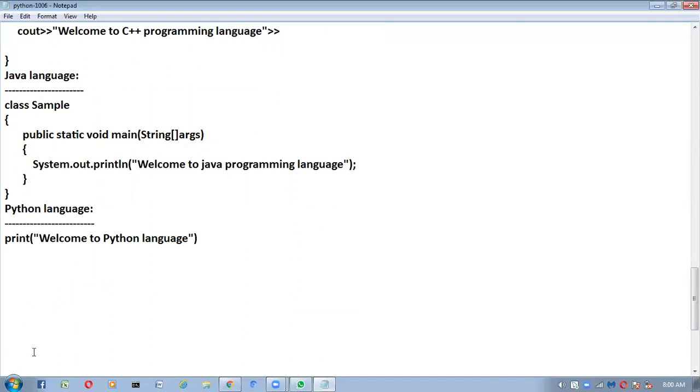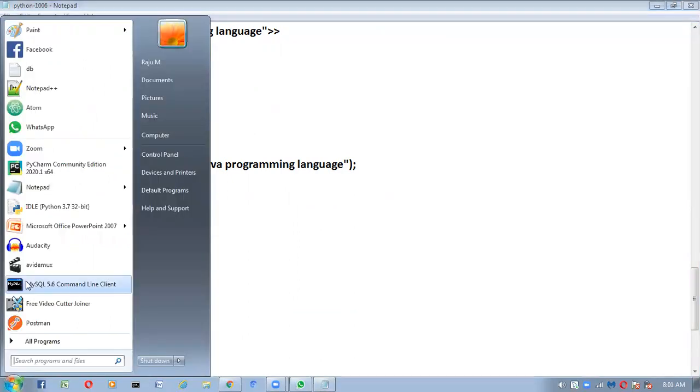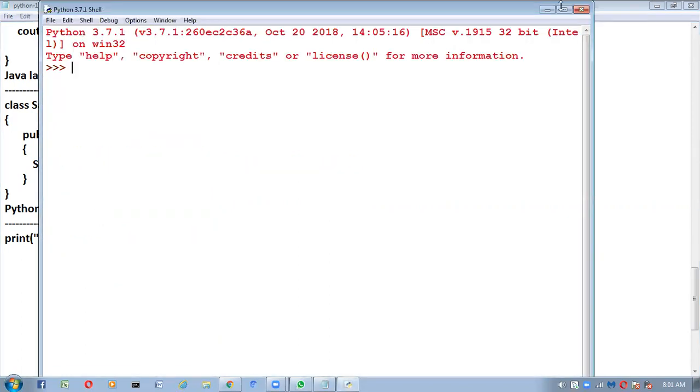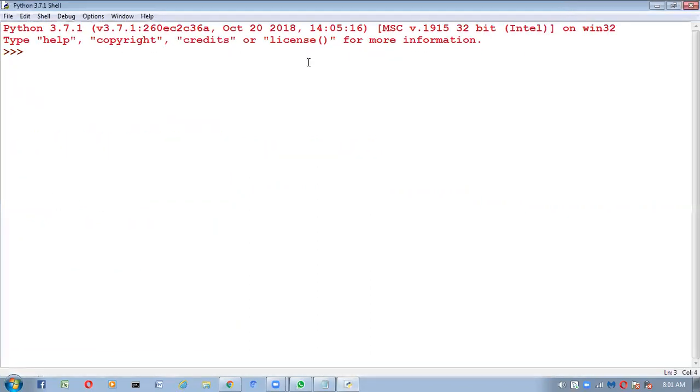Right. So I will show in Python. I'm opening this IDLE. Once you guys have installed Python in your system, you guys will get this IDLE. I will show how to install Python. See, like this you guys will get it.